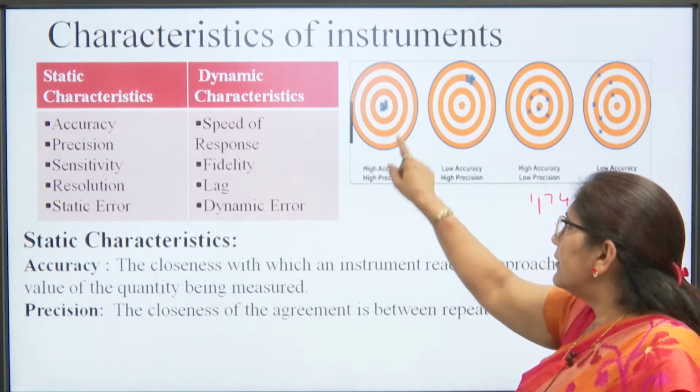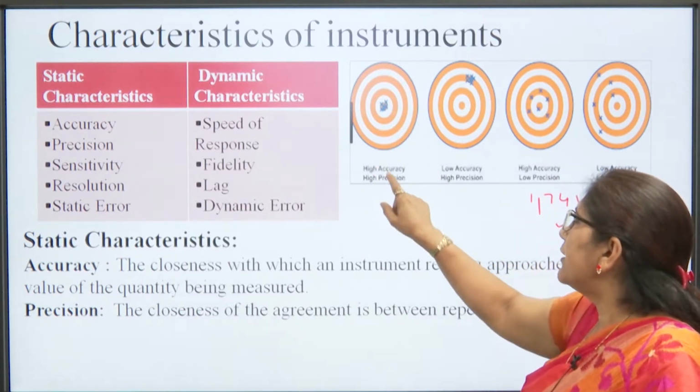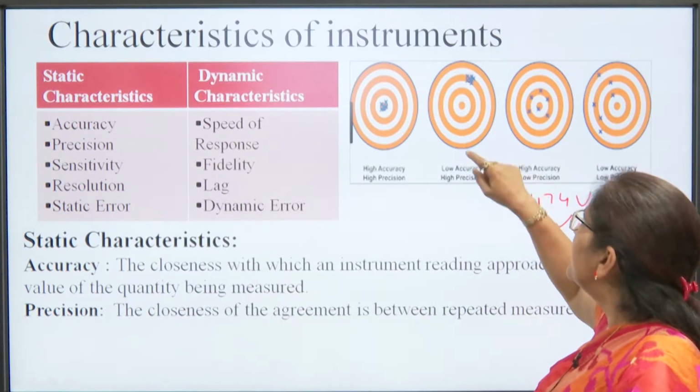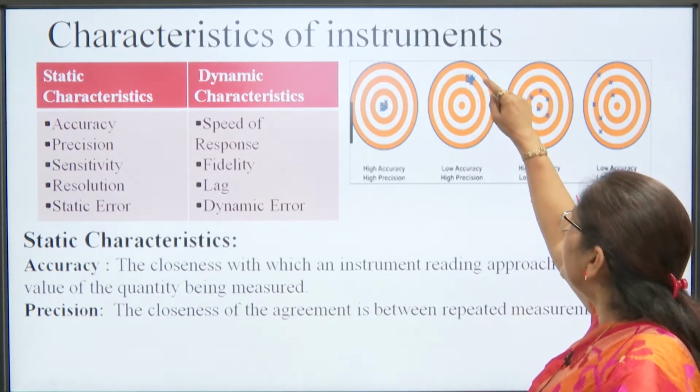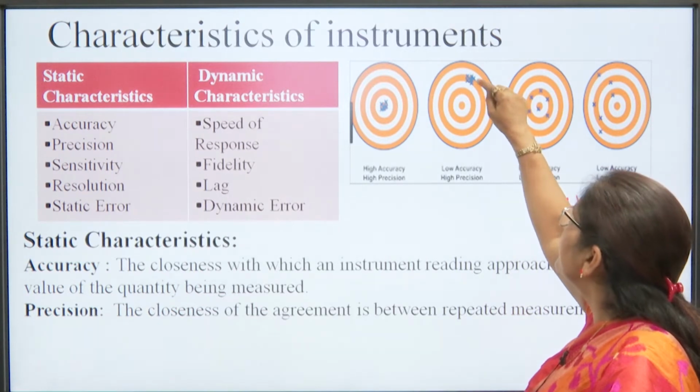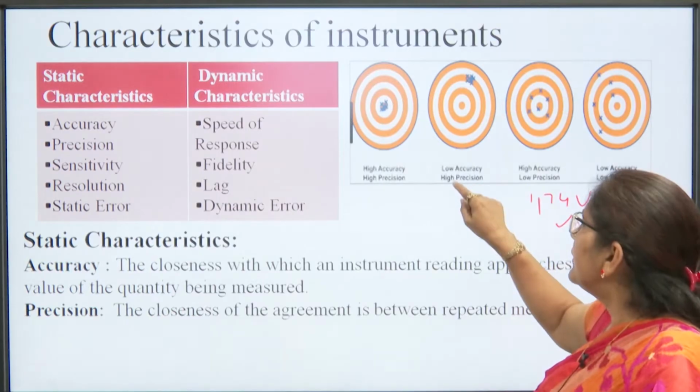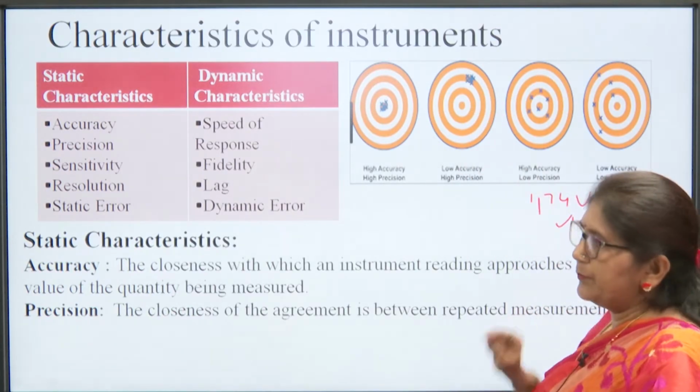So, this measurement has high accuracy and high precision. But in this diagram, all the measurements are close to each other, but they are not close to the target. So, it has low accuracy and high precision.